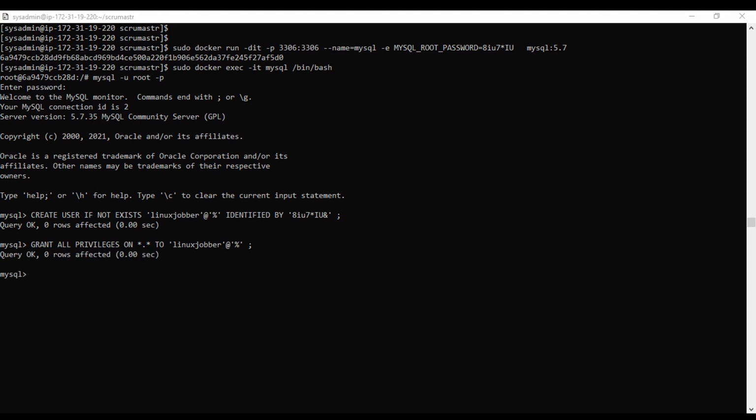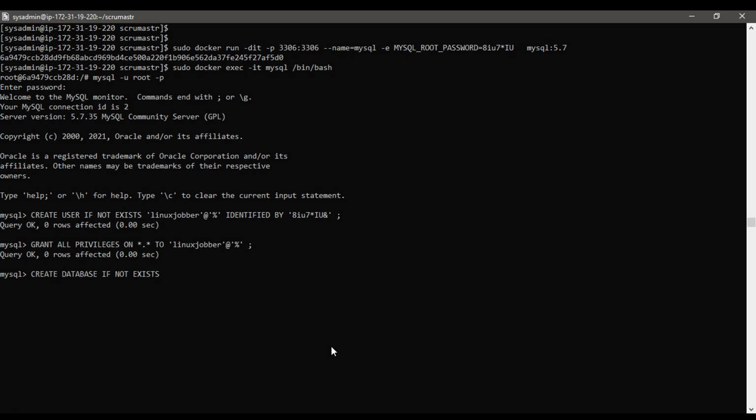Okay, we will now create a database. I will use the name new chat. Enter the command create database new chat. Alright, we have been able to set up a user and database. I will exit from the database as well as the container.